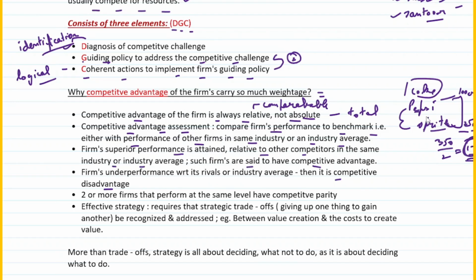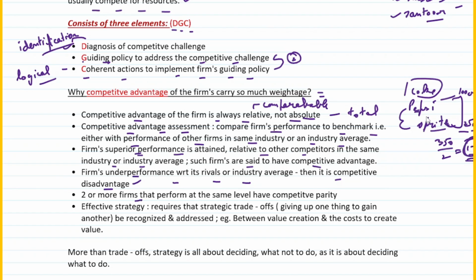The opposite of that is a firm's underperformance relative to its rivals or the industry average, which is called a competitive disadvantage. So if it is a superior performance, you term it a competitive advantage, but if it is an underperformance, it is a competitive disadvantage. Right? I guess you understand.